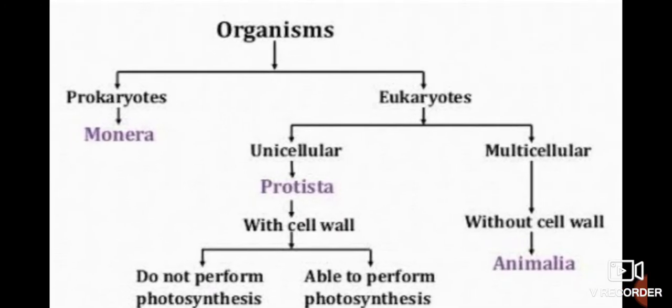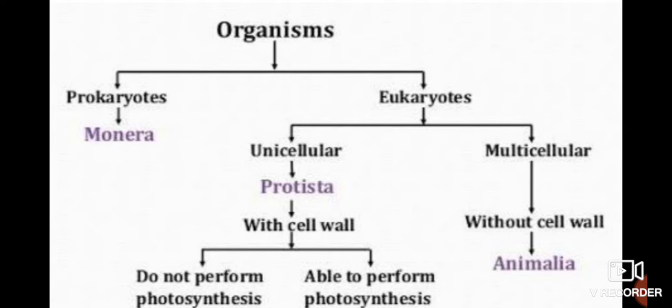Organisms are divided into prokaryotes and eukaryotes. Prokaryotes means it is undeveloped organism. Nucleus is not developed, that you have done in previous chapter. Eukaryotes are developed totally, nuclear membrane is developed. The example for prokaryotes is Monera, kingdom Monera. These all are kingdom Monera.